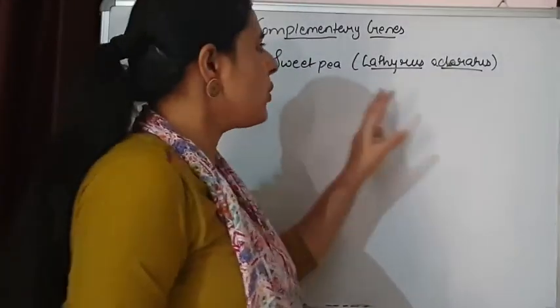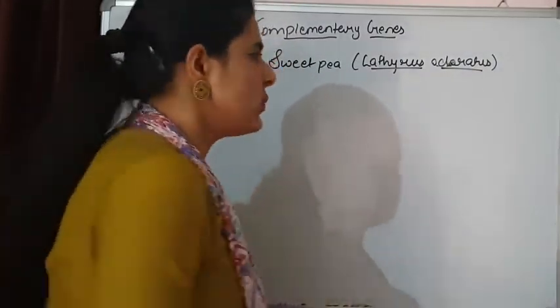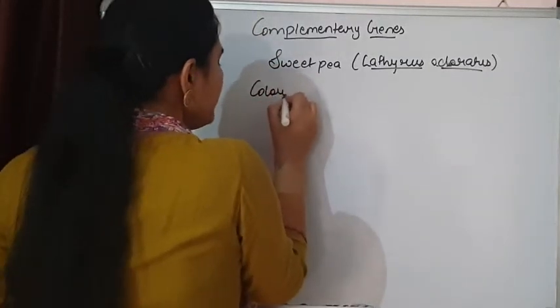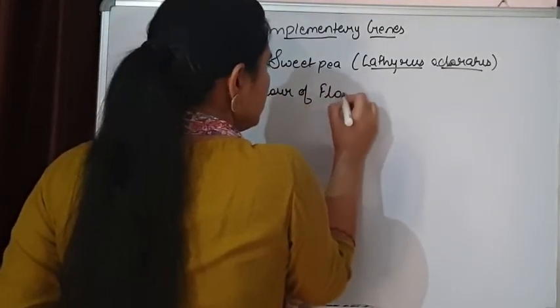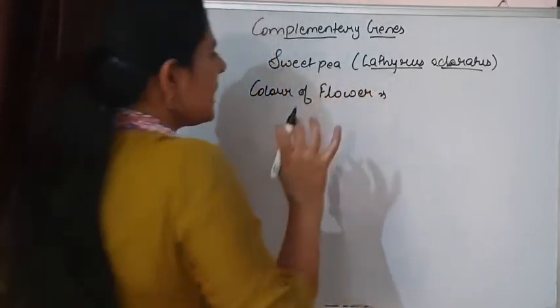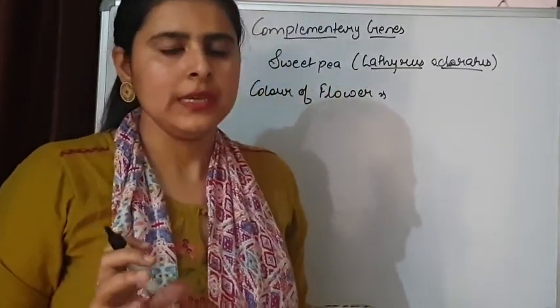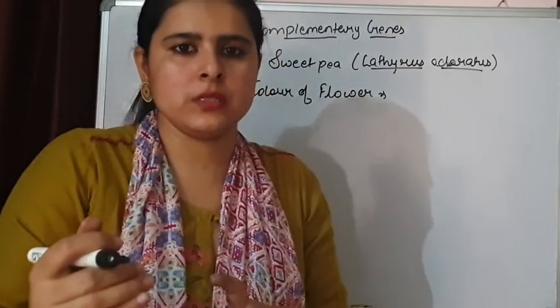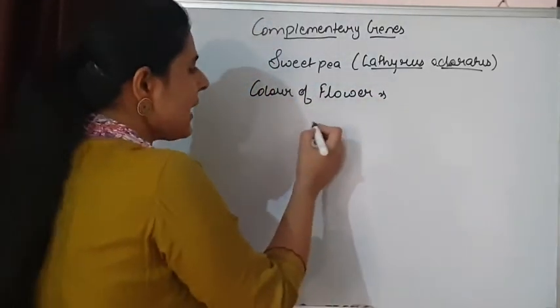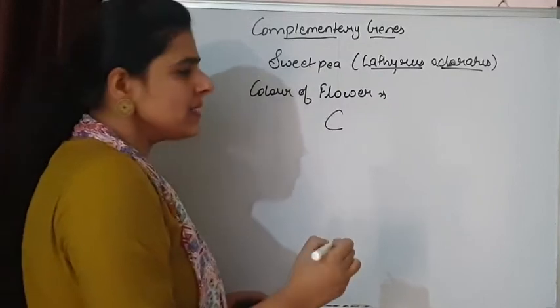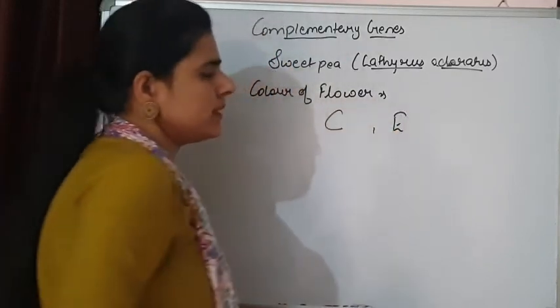Lathyrus odoratus, the flower colors: we are taking the character of flower color. Now this color of flower in Lathyrus odoratus is controlled by two genes. These genes are working in a sequence. Suppose one gene is C, and the second one is E.